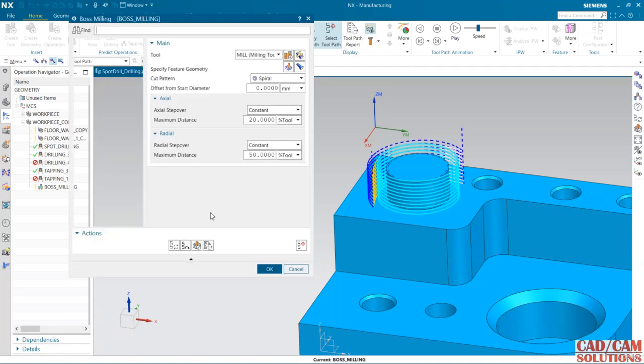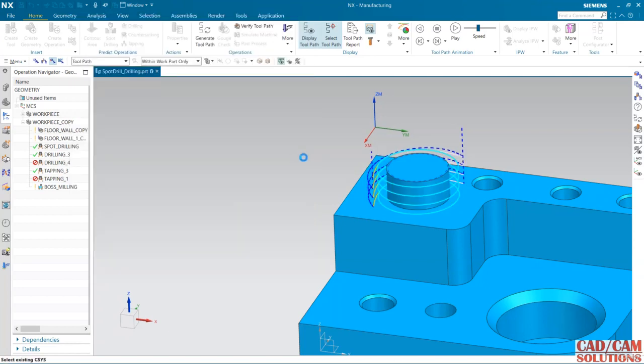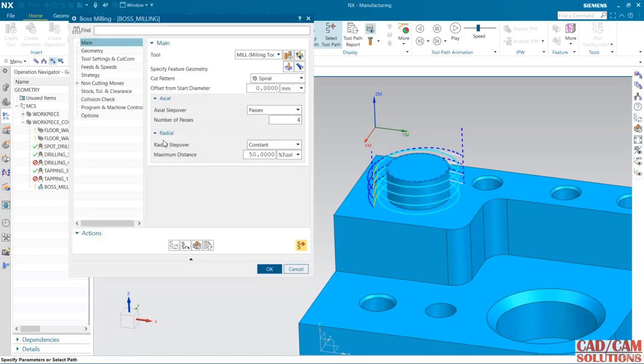If you want to apply an exact distance or a percentage of flute length, we have the same other options. We can use those, but this passes option is more convenient. And in the radial direction it is 50%. Just see this 4, and this radial step over is 50%.